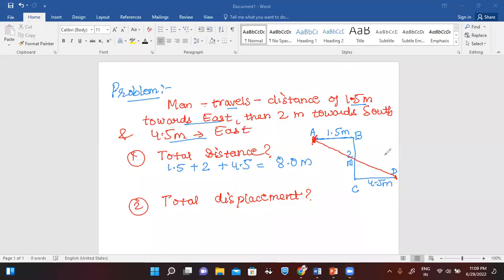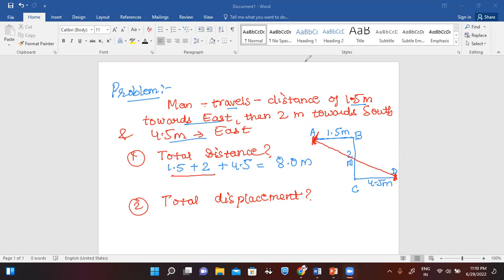So just measure the shortest distance between A and D, and when you will measure it, okay, in this case, you can see it or measure it manually, right? There is no need of calculation. This question is just to make you understand how can you calculate distance and displacement. So distance will be the total path traveled and displacement will be the shortest distance between the points, right? Okay. So it will be the shortest distance.